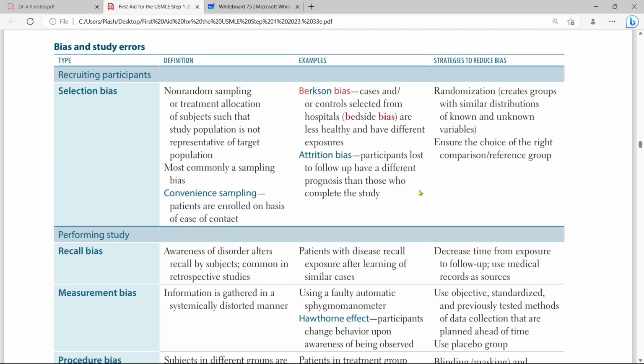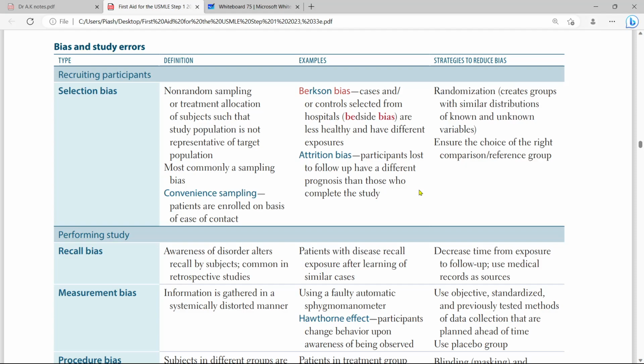While selecting the sampling, it should be randomized, because everyone coming to the hospital, he or she might have some disease. He's not here to roam around. So if I am picking that particular patient from that particular area, then I will be biased actually. So it is selection bias.